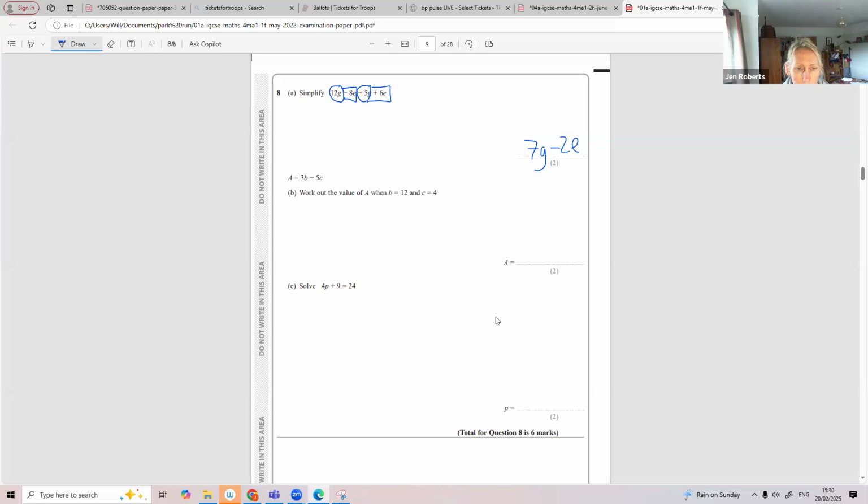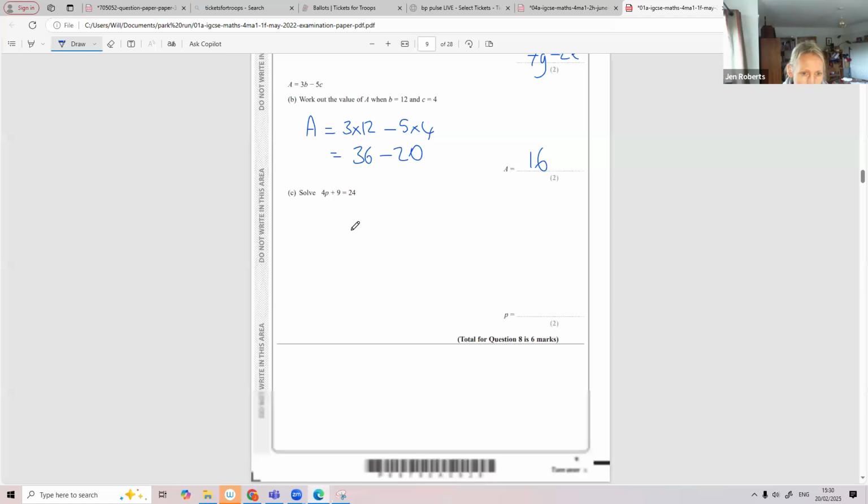Work out the value of A when B is 12 and C is 4. So that 3B means 3 lots of 12, doesn't it? And I'm minusing 5 lots of 4. Could do this in separate bits if you want. You could just type it straight into your calculator. 3 times 12, take away 5 times 4, it gives you an answer of 16. Okay, solve this equation. I'm going to subtract 9 from both sides first.